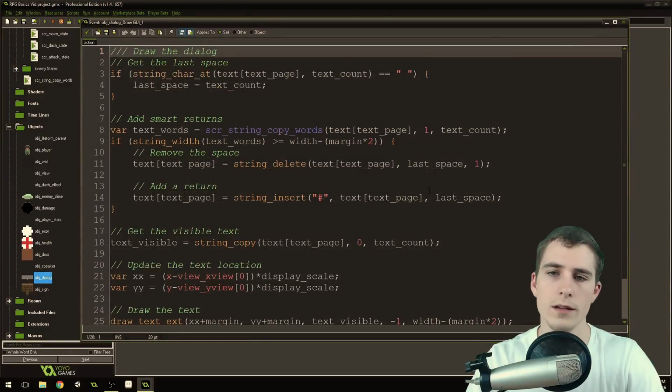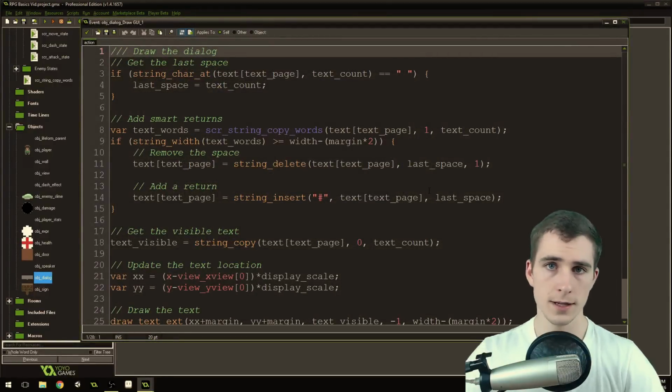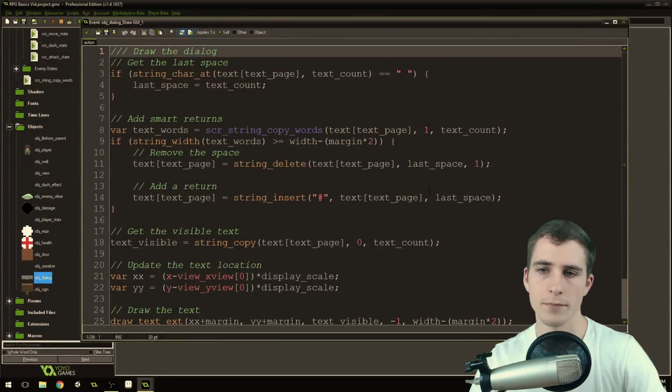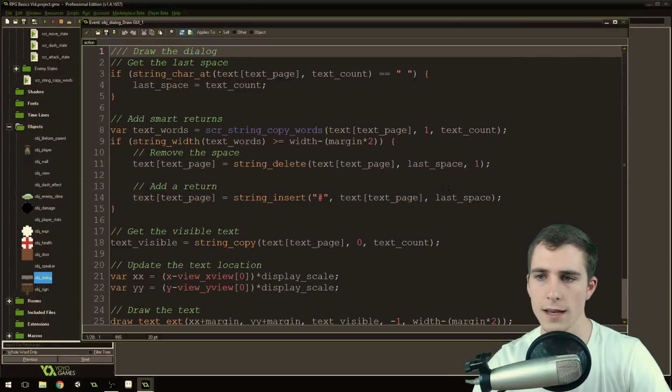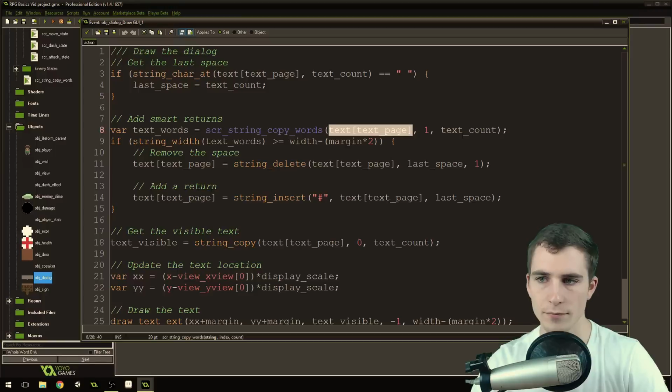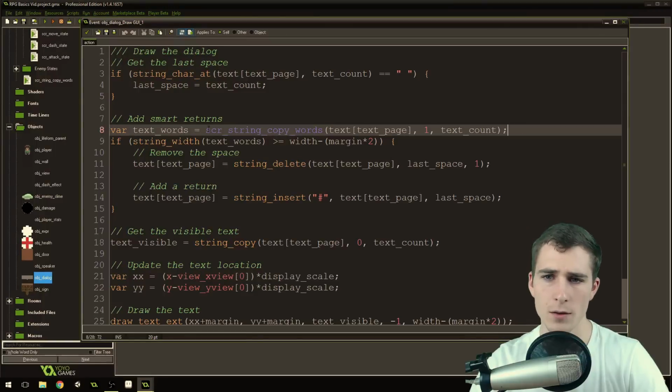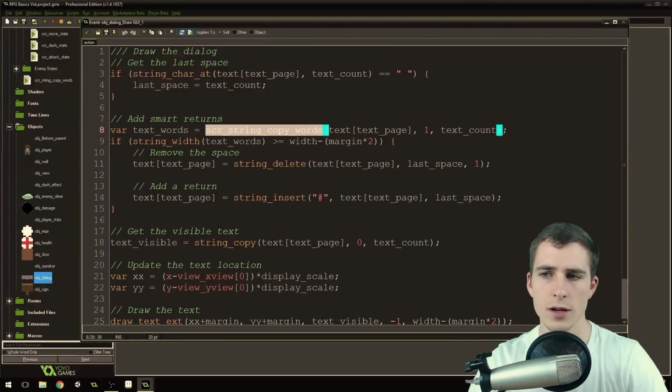So what we do here, let me explain this because it is really complicated. We're taking the text that we originally wanted to display right here, and we're running it through our script. And this script will give us out a text that contains the words.